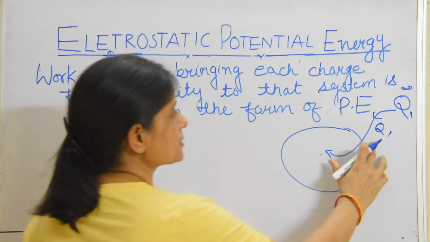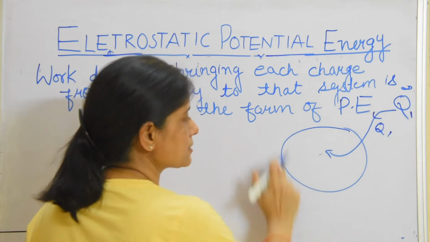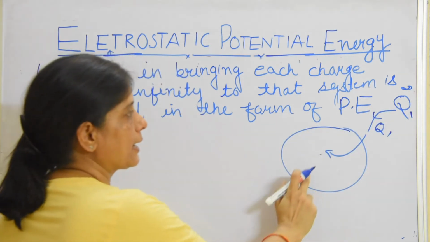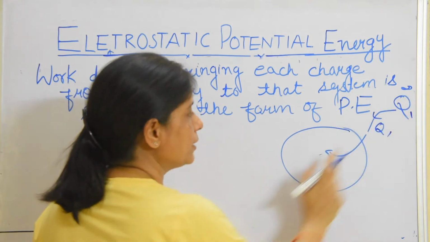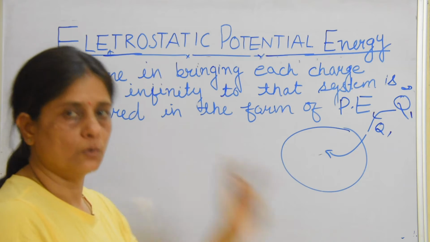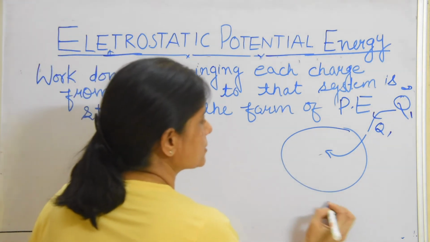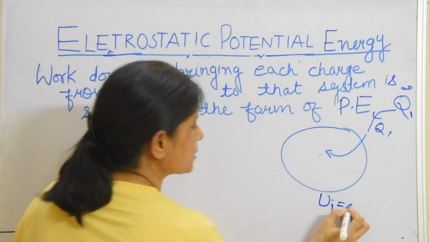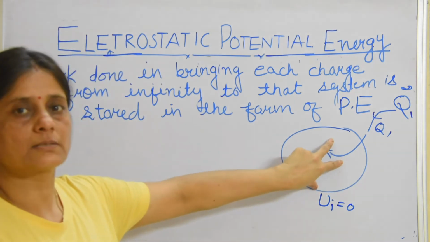So potential energy, if I bring only one charge into this system, suppose there is no charge and I am bringing this charge Q1 from infinity to this point, means no force, no work done, there is no potential energy. Means initial potential energy is zero. Why? Because in the system there is no charge.